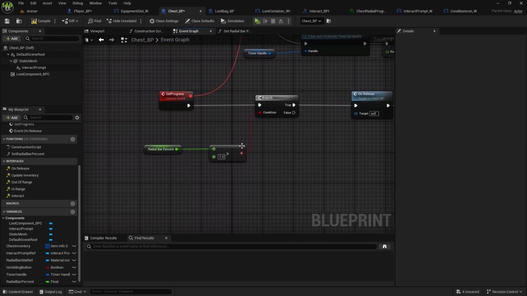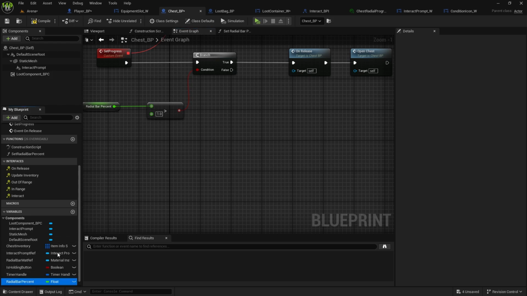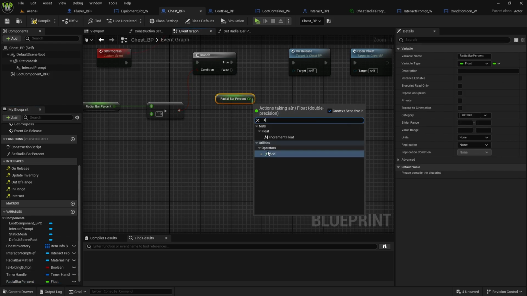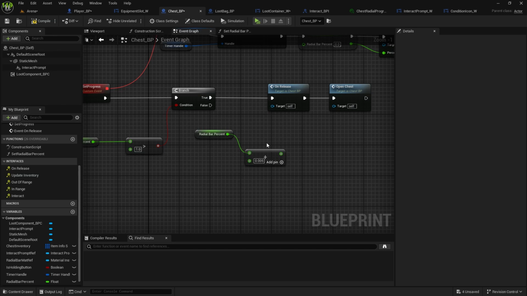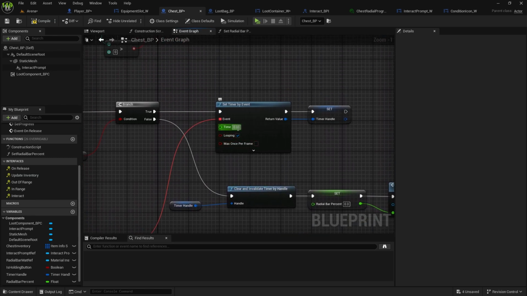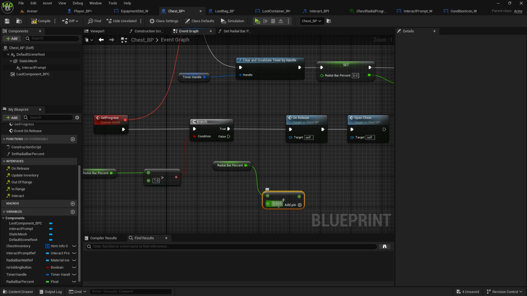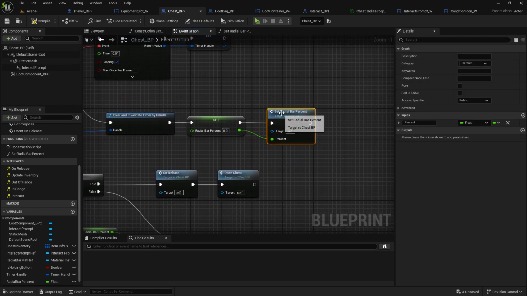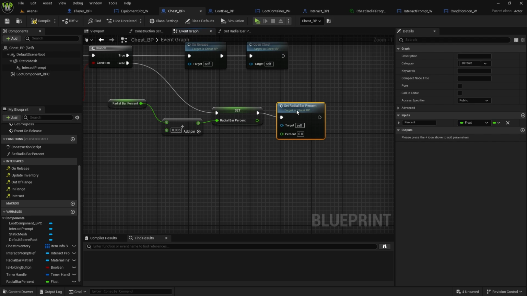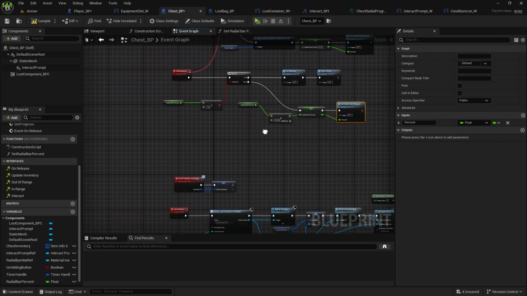Okay, now if it's not greater than 1, then we need to get this radial bar percent, add to it. We can add some low value, so 0.005 will take 2 seconds. Because with this timer, which does it 100 times per second, this will be in 1 second, it will be half a second. So in 2 seconds, it will be full. And then we will set it. And after we set it, we just need to set the radial bar percent as well to this value. So it will update.